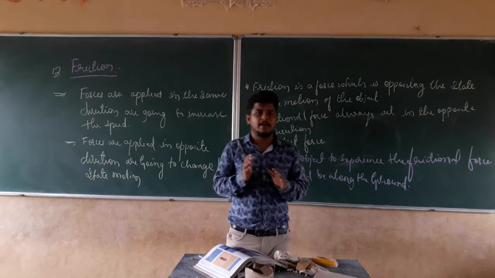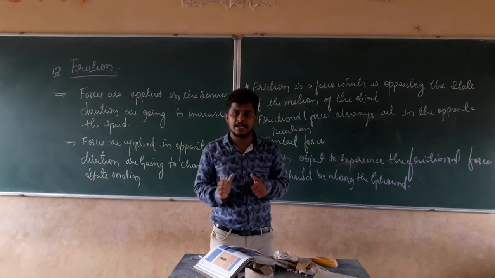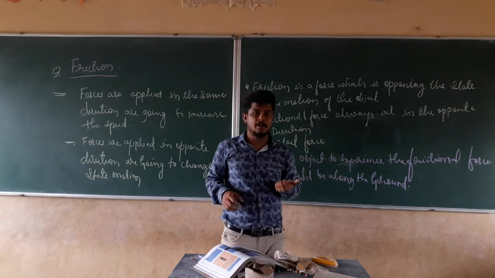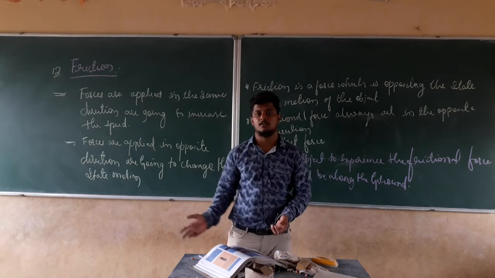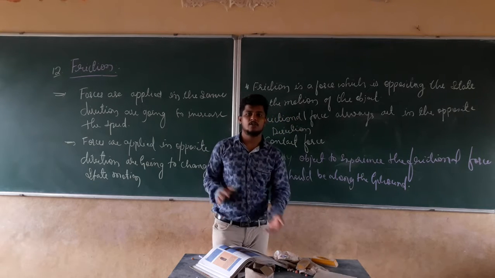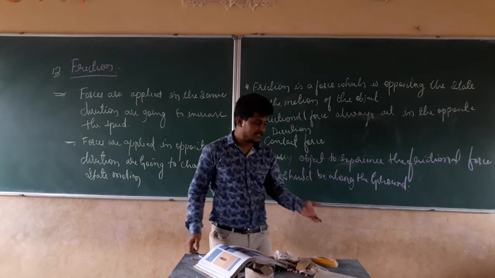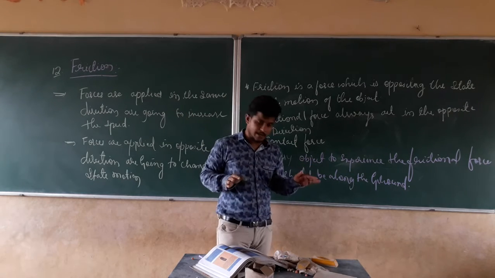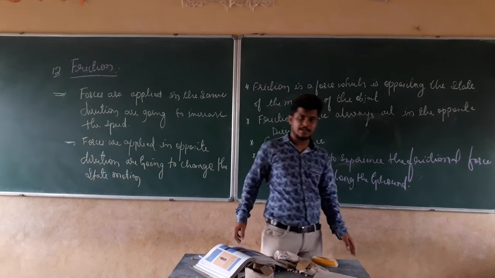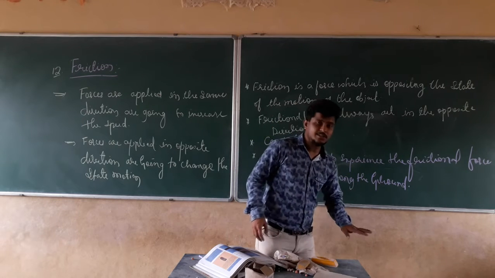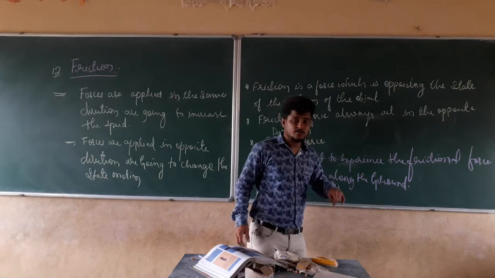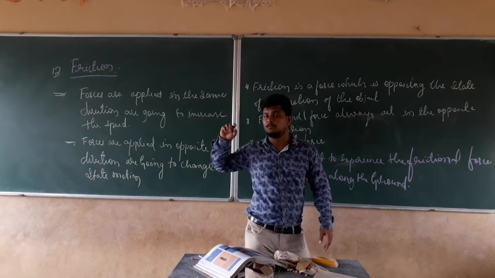In the same manner, if you put your leg on a banana peel, what will happen? We are going to slip and fall. If my leg is to stand there, the frictional force should act.